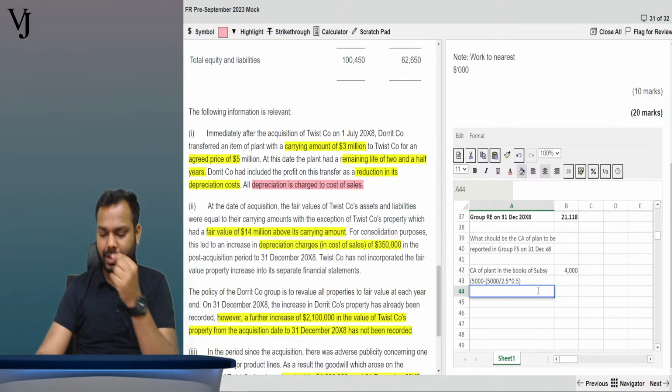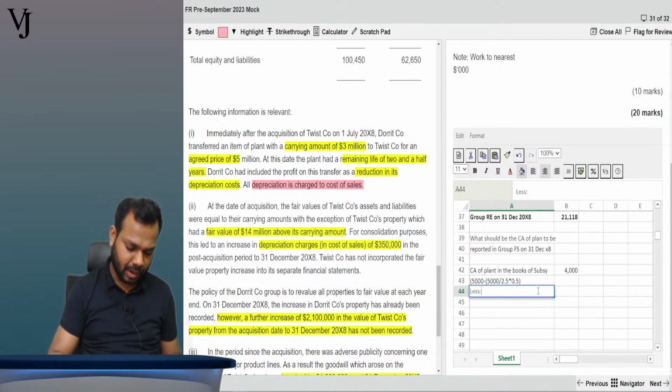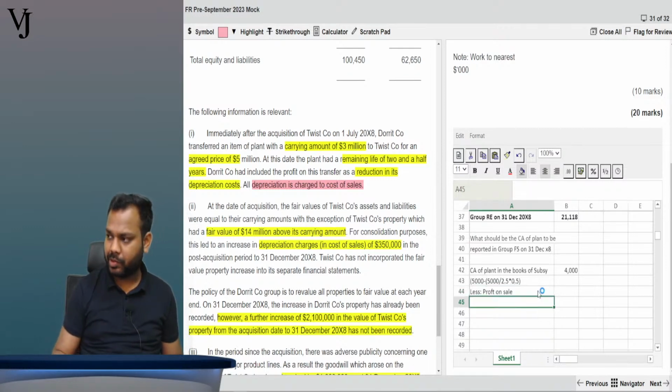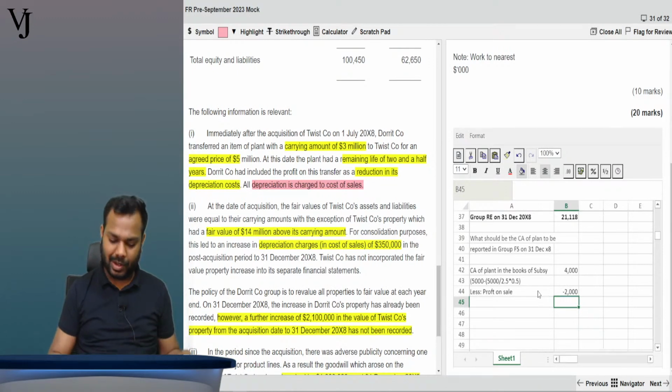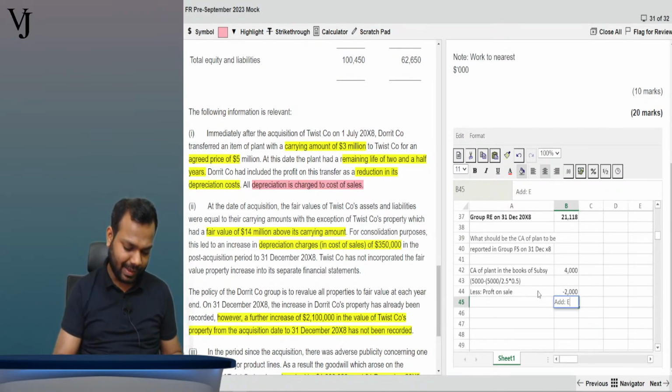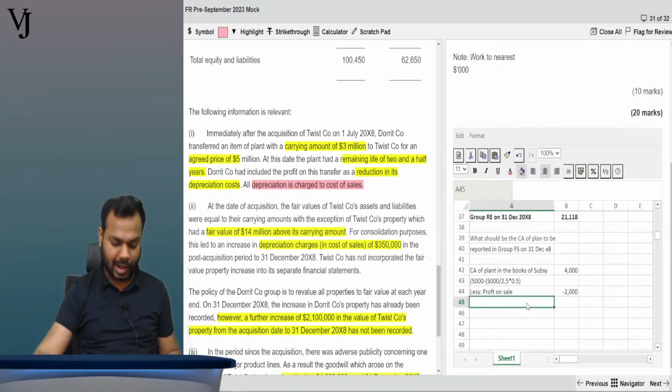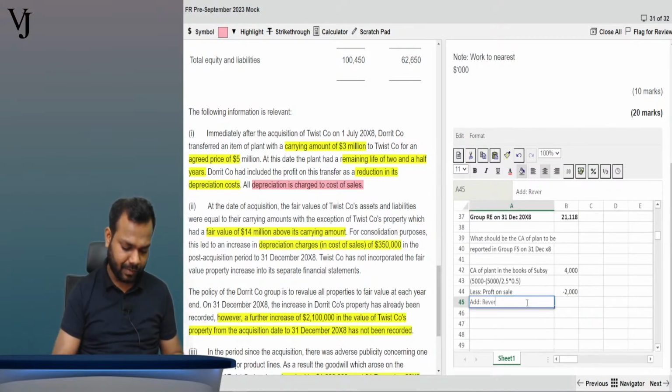Right, now further what we have to do, we have to less profit on sale. How much? Minus 2,000. Right, now add reversal of excess depreciation charged.